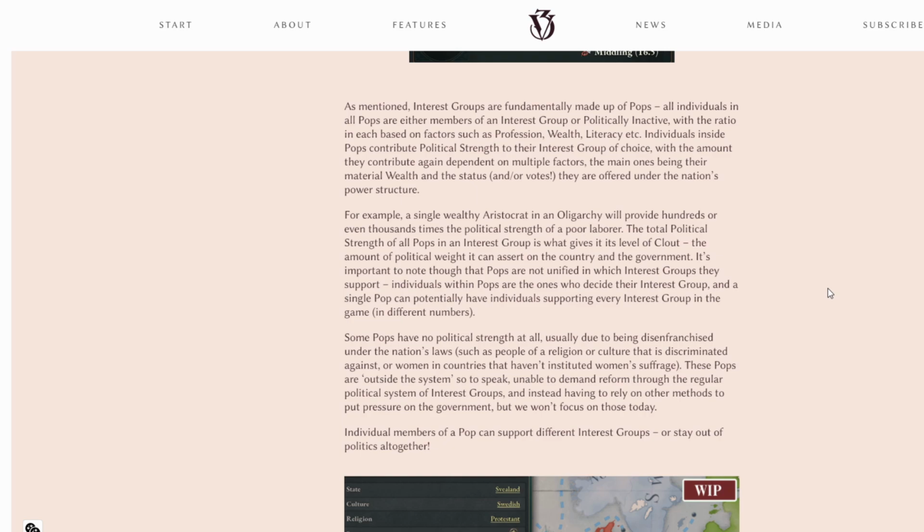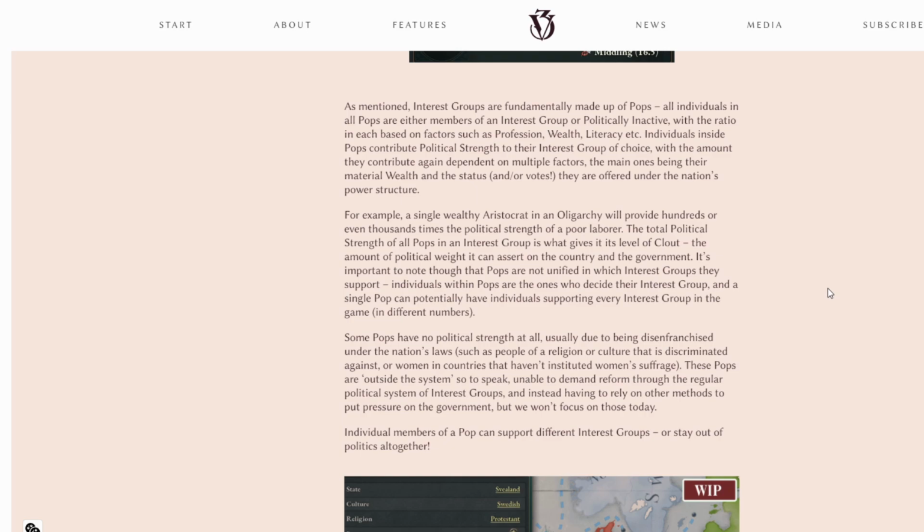Okay, individuals inside pops contribute political strength to their interest group of choice, with the amount they contribute again dependent on multiple factors, the main ones being their material wealth and status and/or votes they are offered under the nation's power structure. For example, a single wealthy aristocrat in an oligarchy will provide hundreds or even 1,000 times the political strength of a poor laborer. Makes sense. The total political strength of all pops in an interest group is what gives it its level of clout, the amount of political weight it can assert on the country and the government.